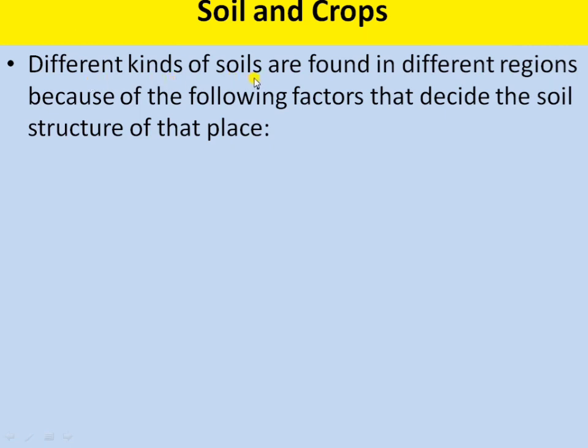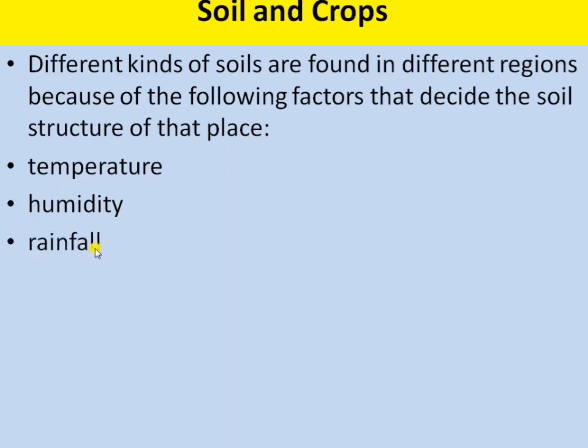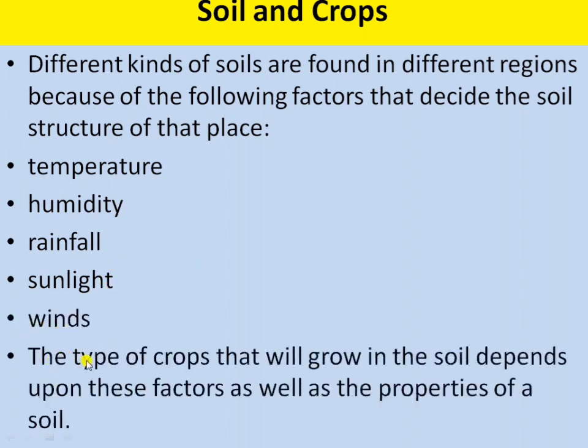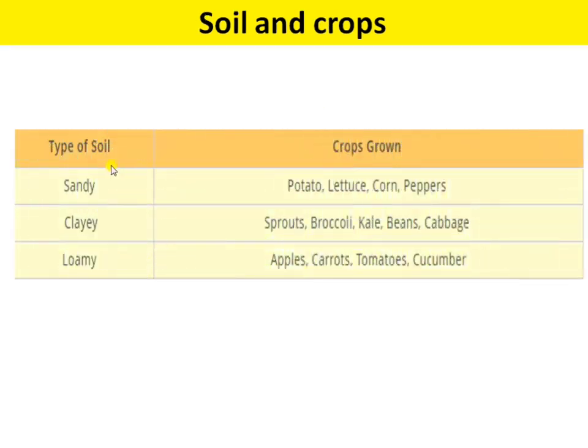Different kinds of soils are found in different regions because of the following factors that decide the soil structure of that particular place. The first factor is temperature, second is humidity, third is rainfall, fourth is sunlight, and fifth is winds. The type of crops that will grow in the soil depends upon these factors, as well as the property of the soil.